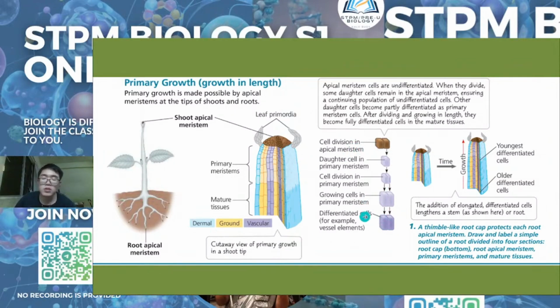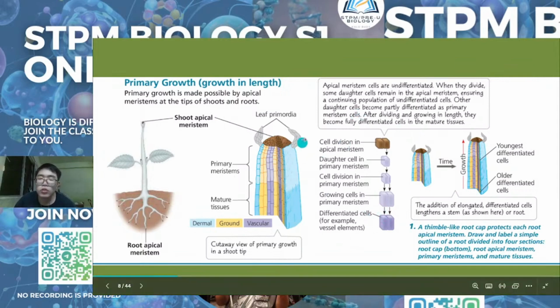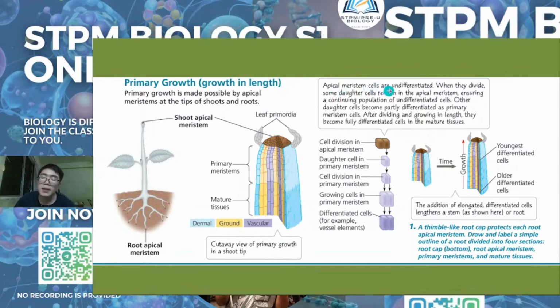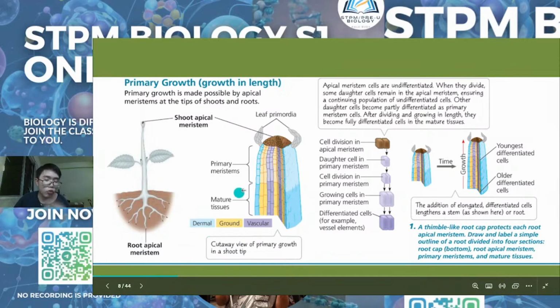Actually, this process you don't need to know. I just want to show you. Normally you see that apical meristematic cells are undifferentiated, so they can become any type of tissue. If the plant gives the signal that dermal tissue is already not enough, it will divide and elongate to become dermal tissue. Same as ground tissue and vascular tissue.